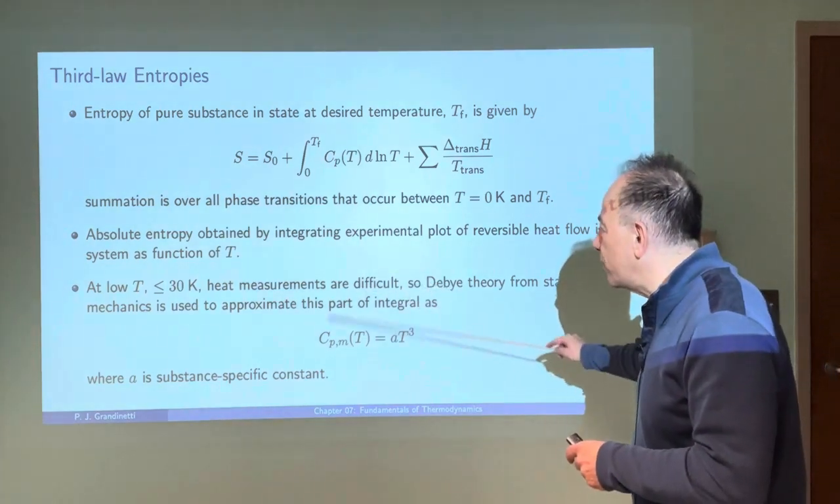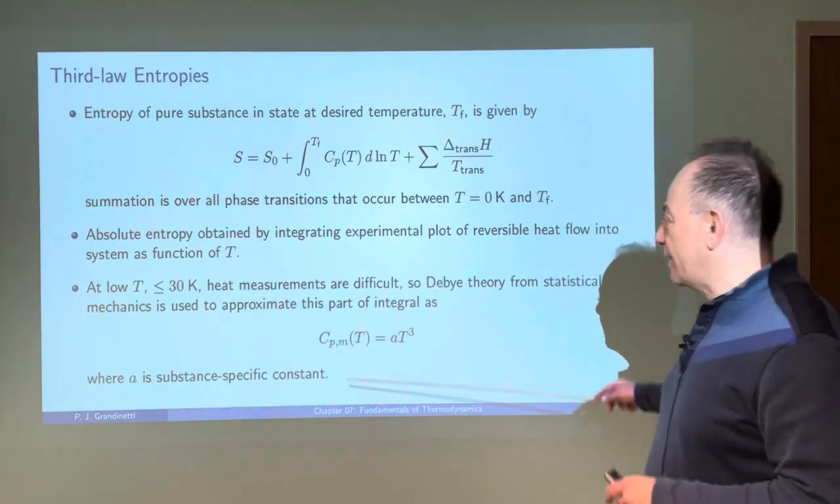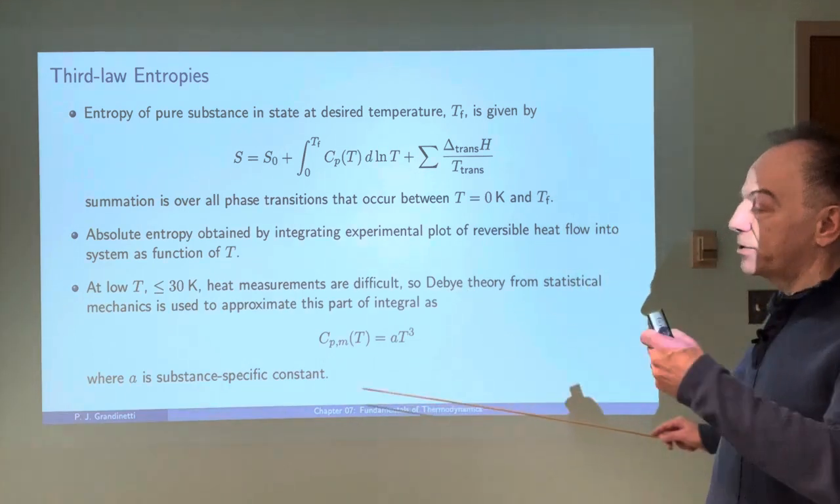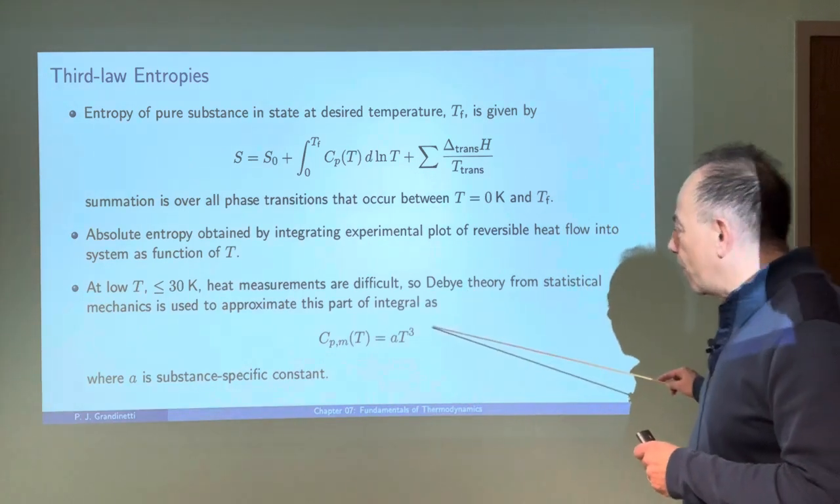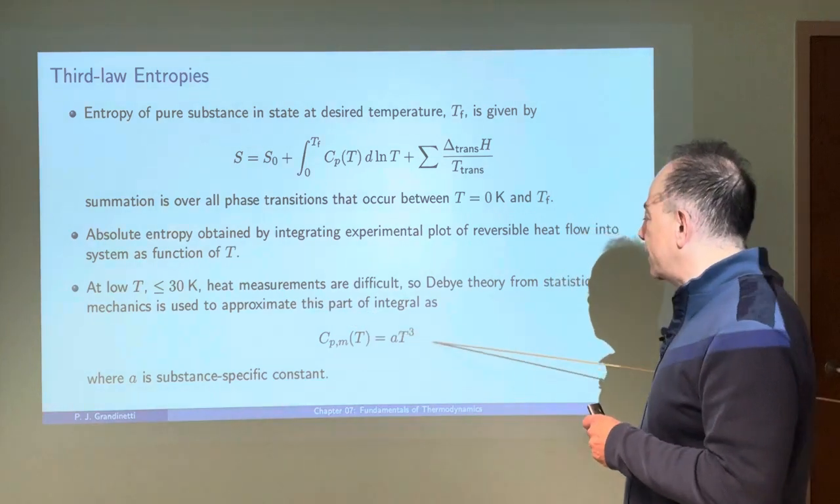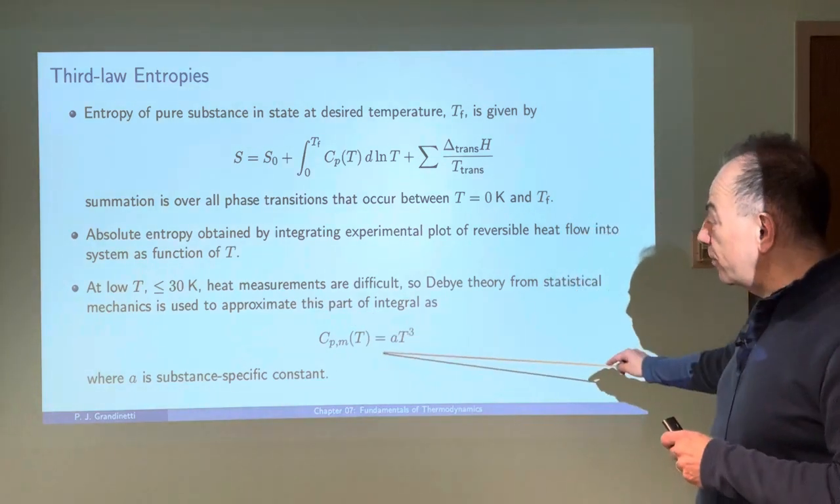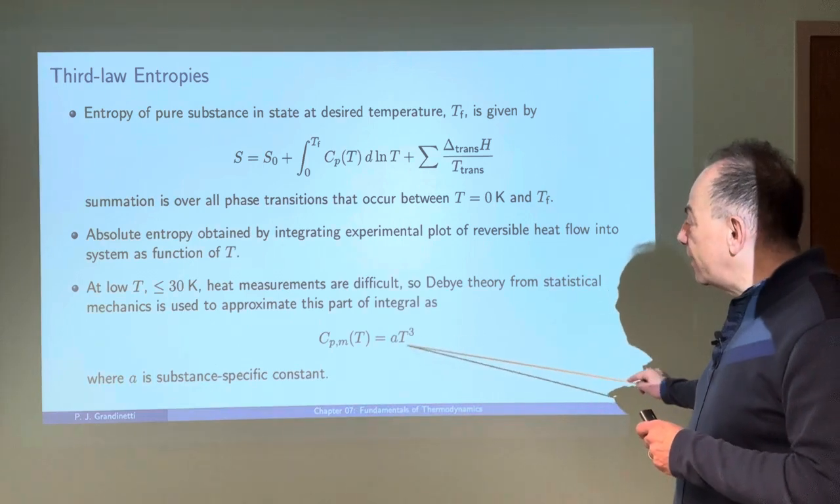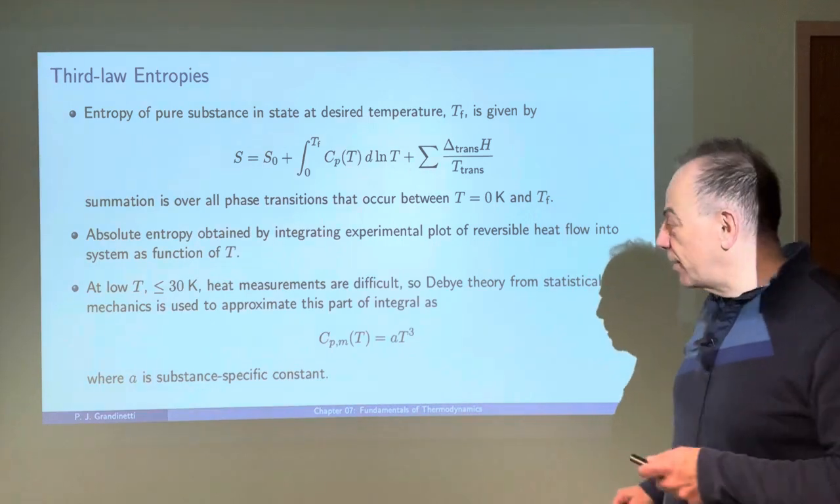When you get to very low temperatures, however, it's very hard to do these heat measurements. Oftentimes, people will use the Debye theory, which comes from StatMech, to approximate the heat capacity at these low temperatures. And that has a form that looks like this, where A is some substance-specific constant, and then it varies as the temperature to the third power.